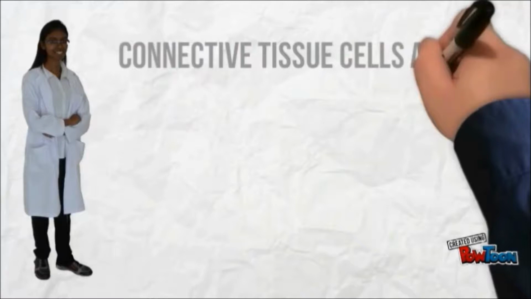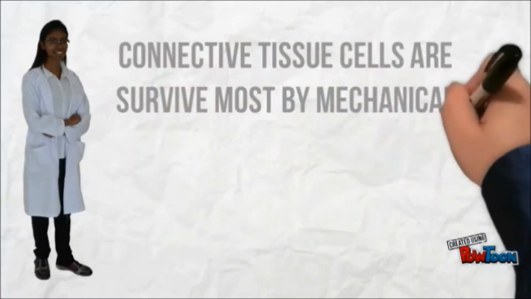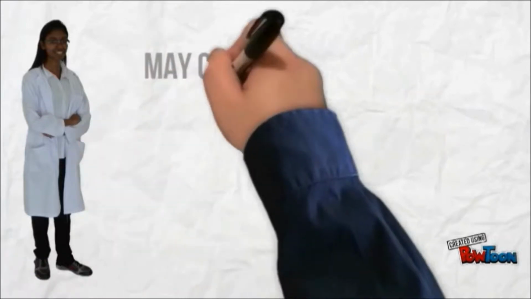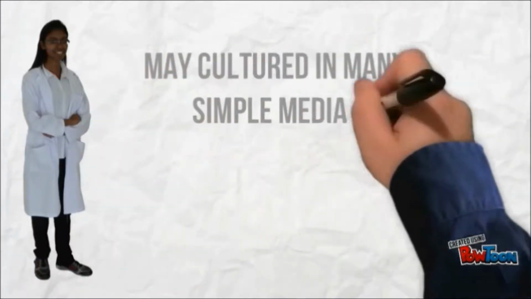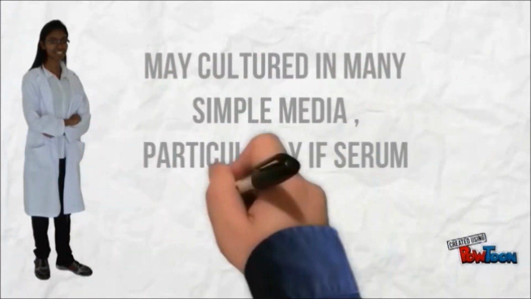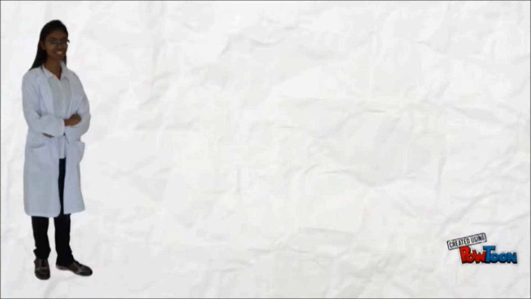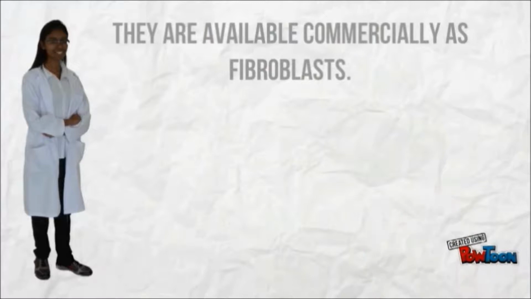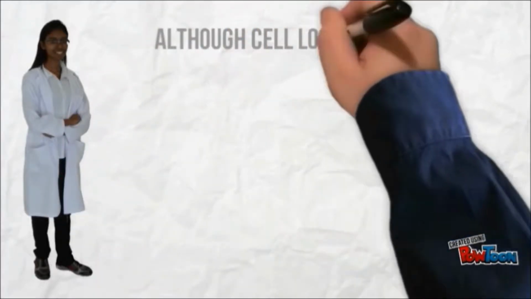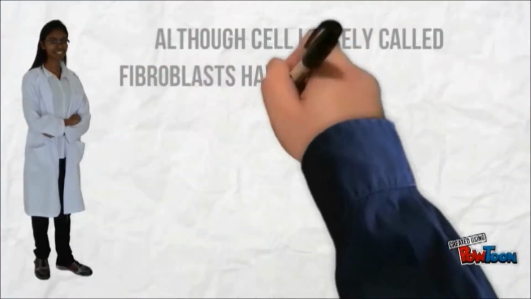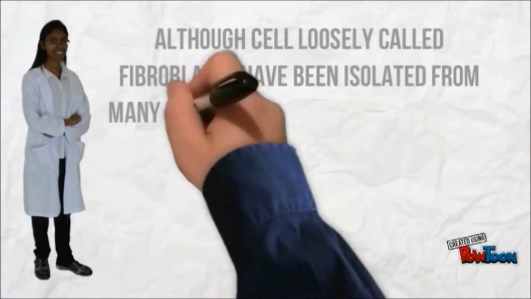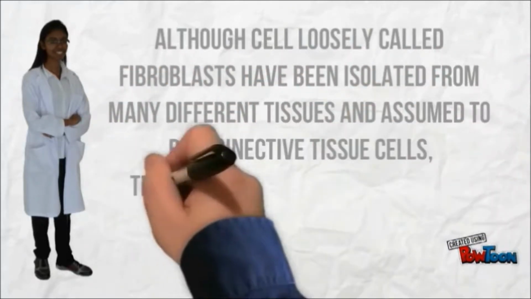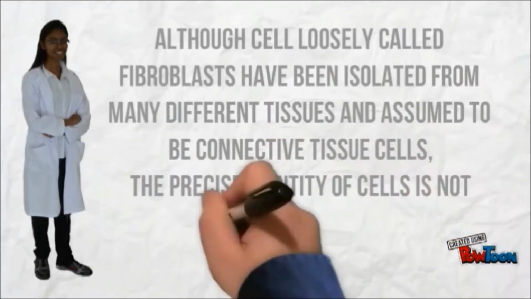Connective tissue cells survive best by mechanical and enzymatic explantation techniques. They may be cultured in many simple media, particularly if serum is present. They are available commercially as fibroblasts. Although cells loosely called fibroblasts have been isolated from many different tissues and assumed to be connective tissue cells, the precise identity of the cell is not always clear.